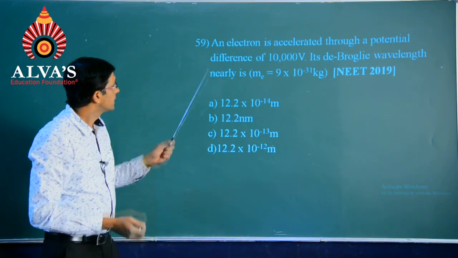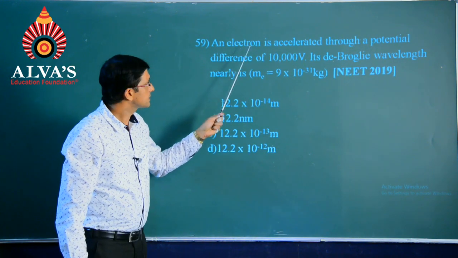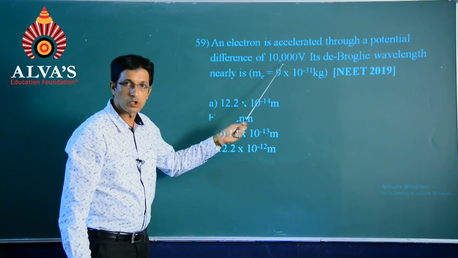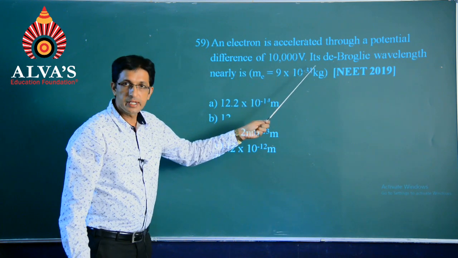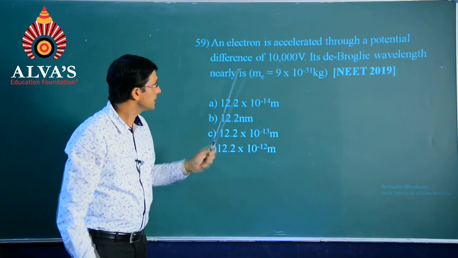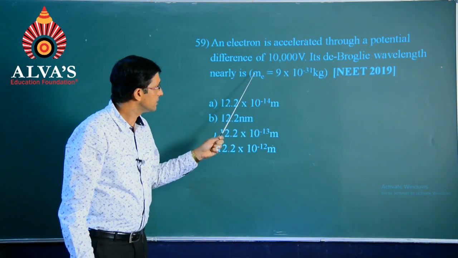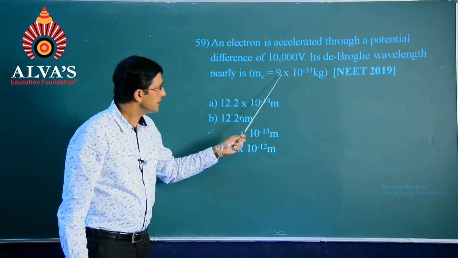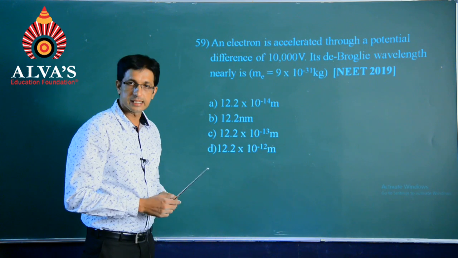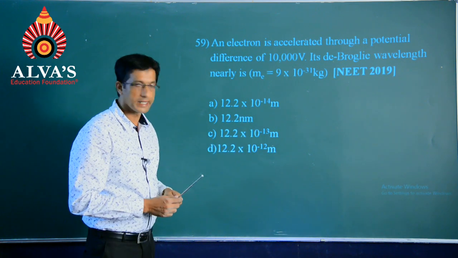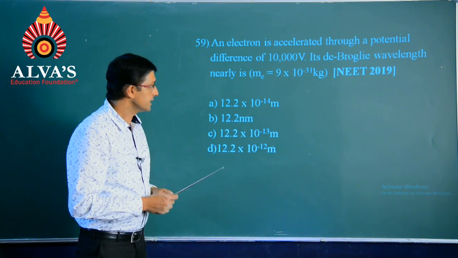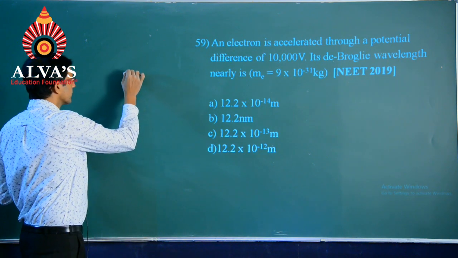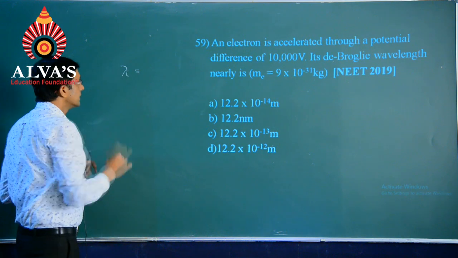Question number 59. An electron is accelerated through a potential difference of 10,000 volt. Its de Broglie wavelength is nearly, they have given here m suffix e, the mass of the electron, to be 9 into 10 power minus 31 kg, a question of NEET 2019. So, in this question we have the solution represented this way.